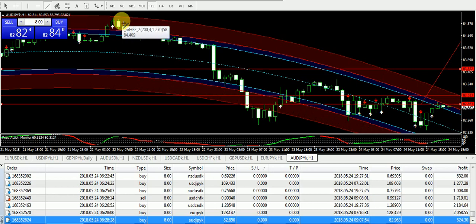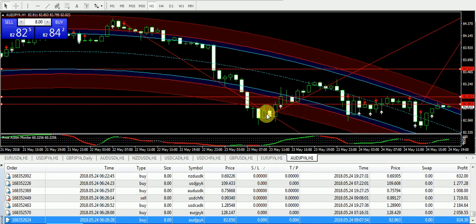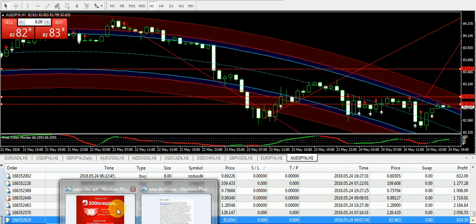Moreover, for those subscribers who are new to the channel, let me explain. Sell at the top red boundary with confirmation, like from the top red boundary we have seen the rejection and the market is down, and you need to buy the pair when it comes up into the lower red boundary. Like you can see that from the lower red boundary the market started gaining momentum, and finally it was up. So guys, this is all about the trading system, and this is all about today's analysis.